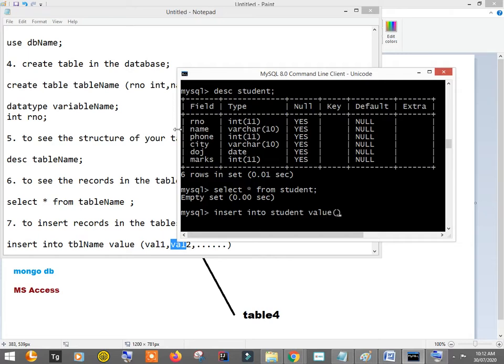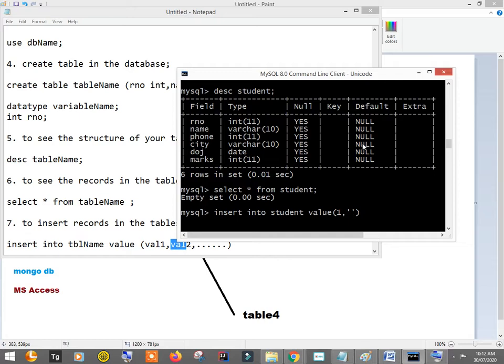First is roll number, which is an integer, so I write it like this. Let's say roll number is 1. Then put a comma, then add another value, the name. Let's say Priyanka. As this is a varchar, you should put it in single quotes, right?